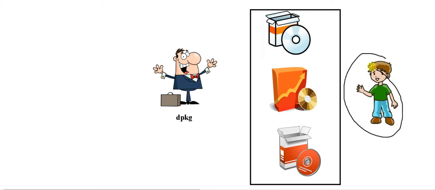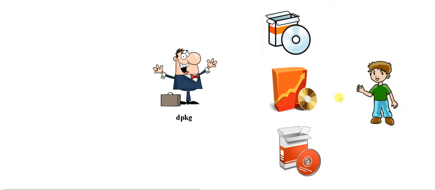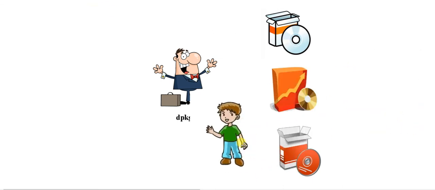So in this way, if you want to know how many software are installed, you will directly go to him and ask him, hey DPKG, hey package manager, can you please tell me what are the packages or software installed in my Ubuntu machine or my Linux machine? Immediately he will show you all the list of the software which is installed over here.